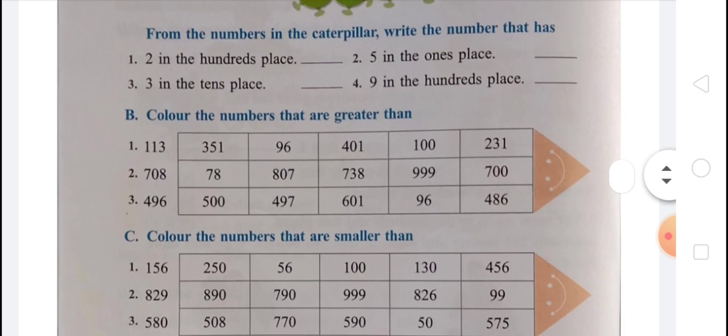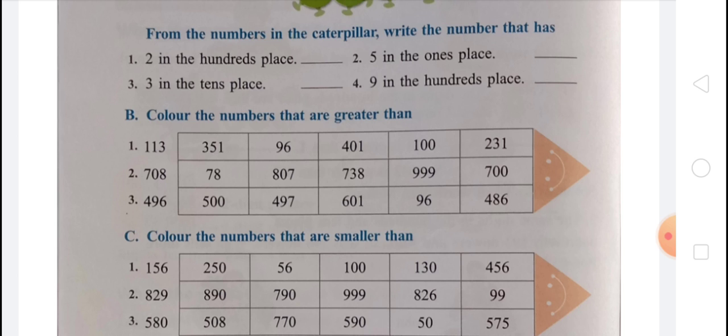Now you have to color the numbers that are greater than. The numbers you have to color are those which are greater than 113. You know that 351, 401 and 231 are greater than 113. So you have to color 351, 401 and 231.